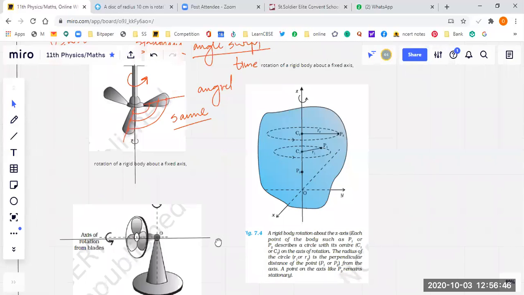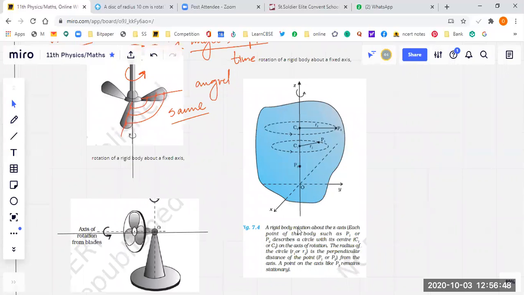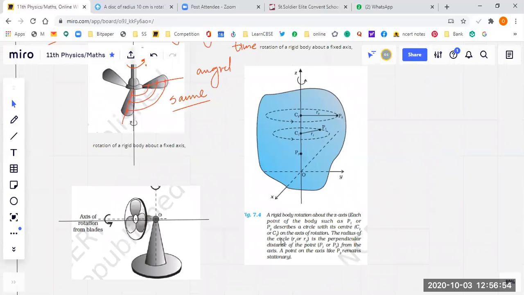This is basically just to show the rigid body rotation about the z-axis. Let's say it's rotating about the z-axis. Each point on the body, such as P1, P2, describes a circle with center C1 or C2 on the axis of rotation. Every point has different circles, in different planes in which they are rotating. P1 has a circle of radius C1P1. P2 has a different radius C2P2, right?